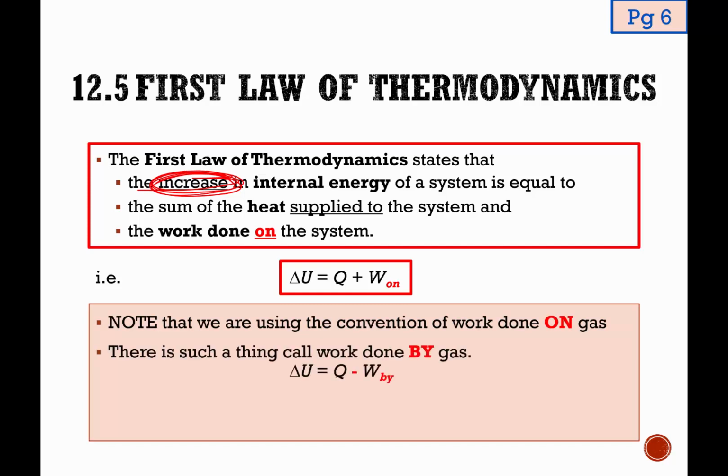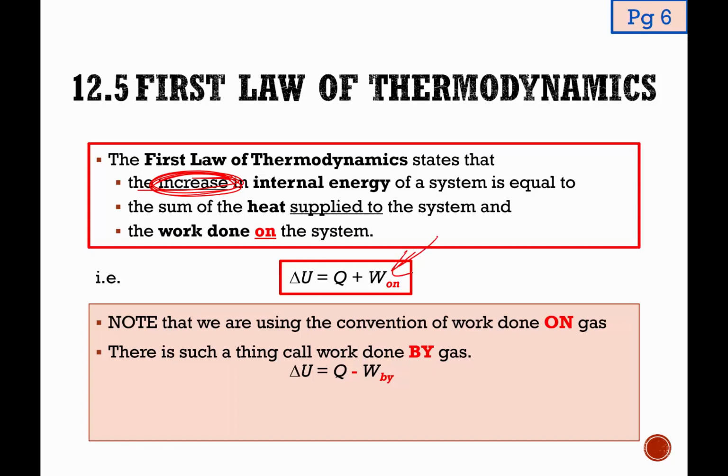There is such a thing called work done by the gas, and if I'm using work done by the gas as the term in the first law, the equation must change to become delta U equals Q minus work done by the gas. Just like how I showed you in the previous slide, if I'm compressing the piston, the gas molecules' volume decreases, I am doing positive work on the gas. And if that is the case, we should be using this particular equation.